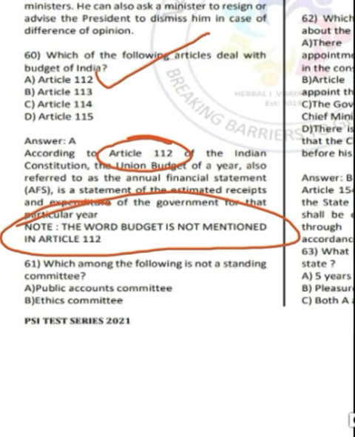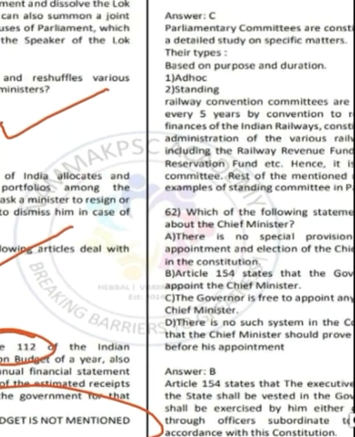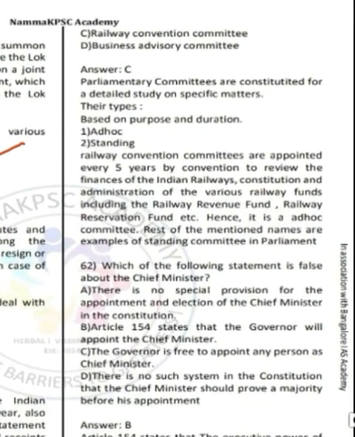Moving ahead to question number 61. Question number 61 says that which among the following is not a standing committee? Options are option A, Public Accounts Committee, option B, Ethics Committee, option C, Railway Convention Committee, and option D, Business Advisory Committee. So the correct answer is option C, Railway Convention Committee.